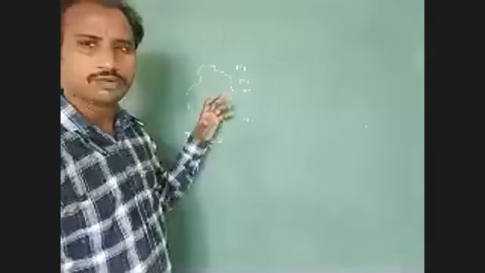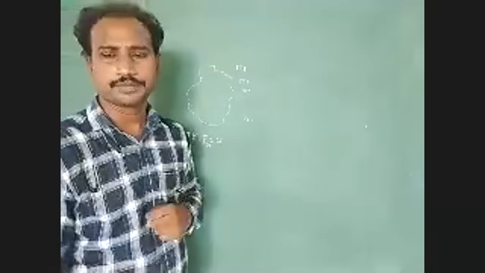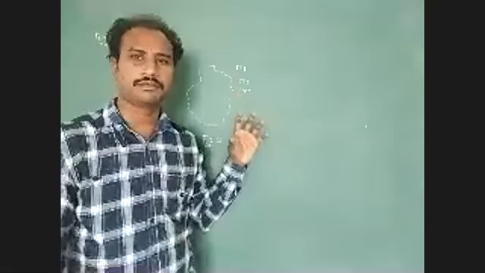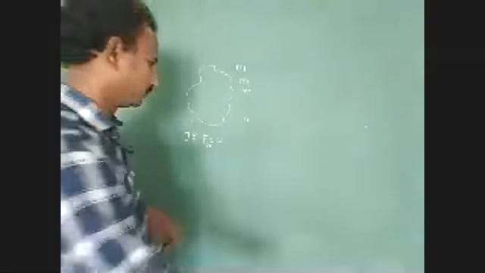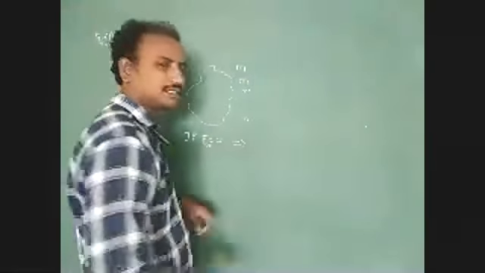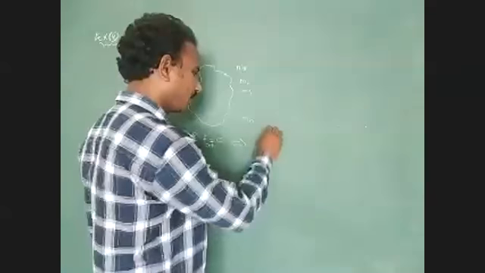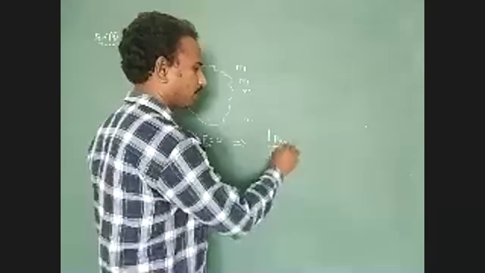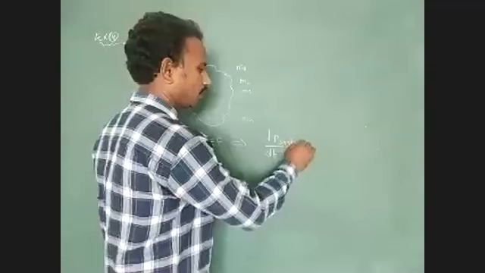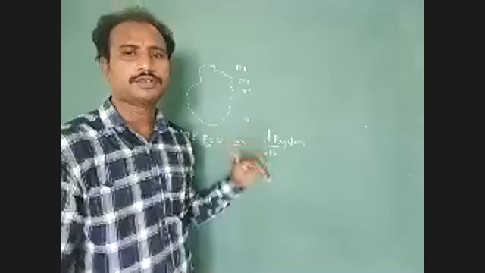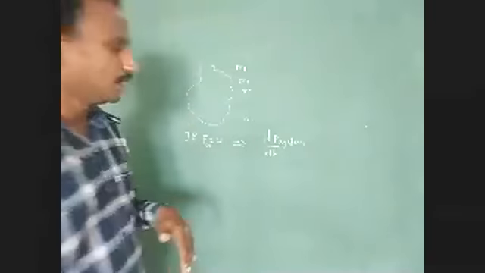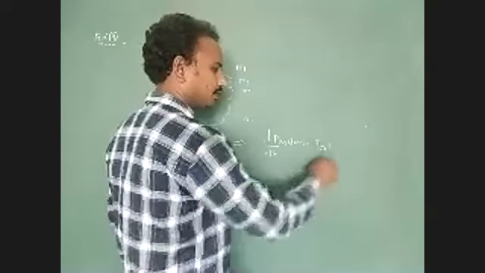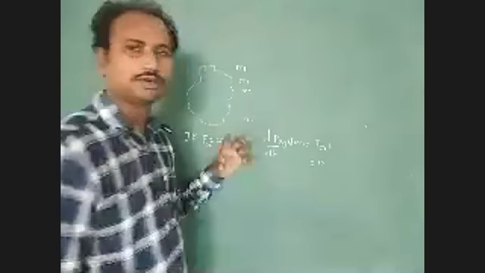The rate of change of total momentum of the system equal to the external force. We have to represent this: dp by dt, for the total system, equals the external force, and that external force value is equal to 0.